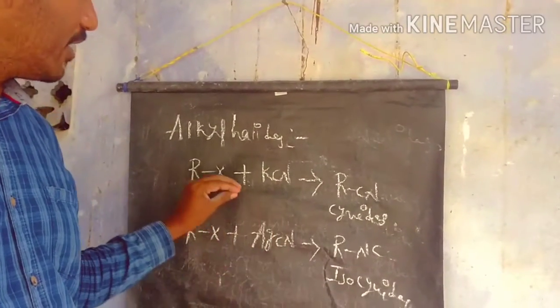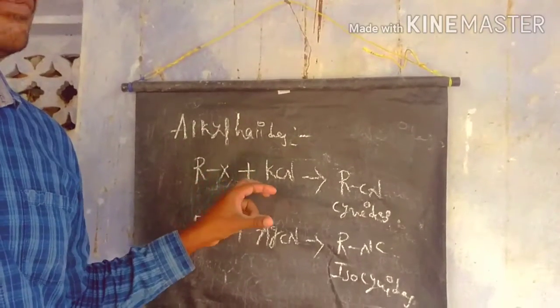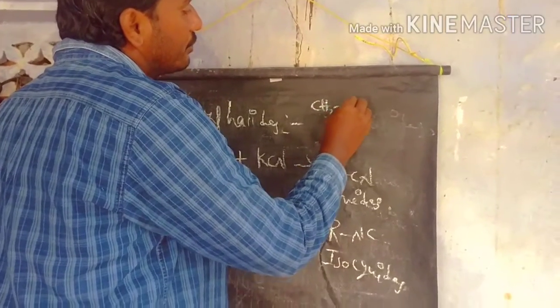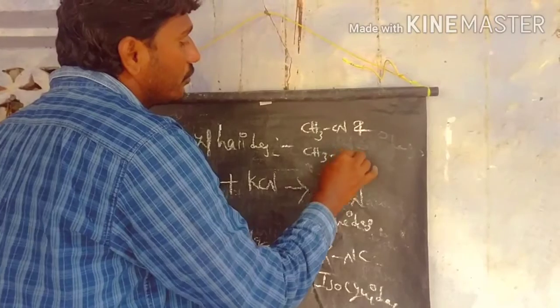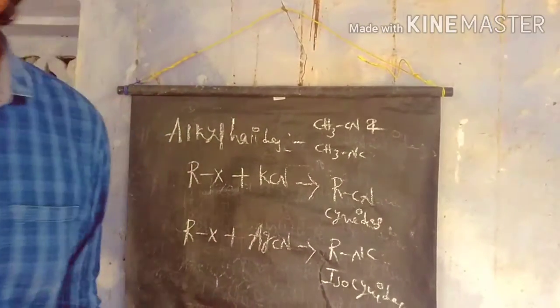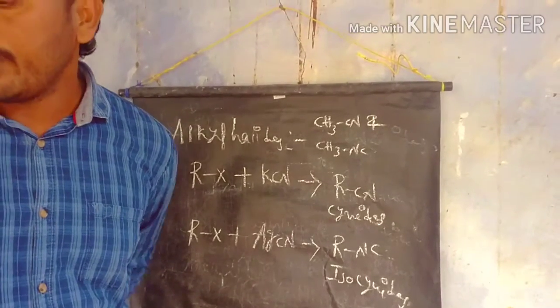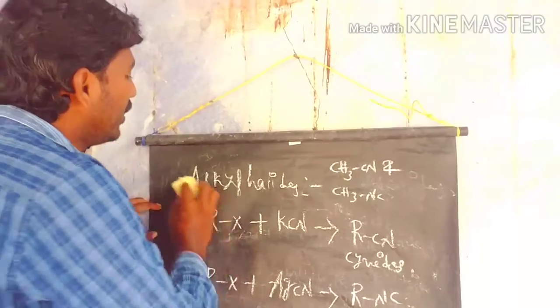If you take a simple example to discuss this preparation, say you prepare methyl cyanide and methyl isocyanide, what are the products we get?